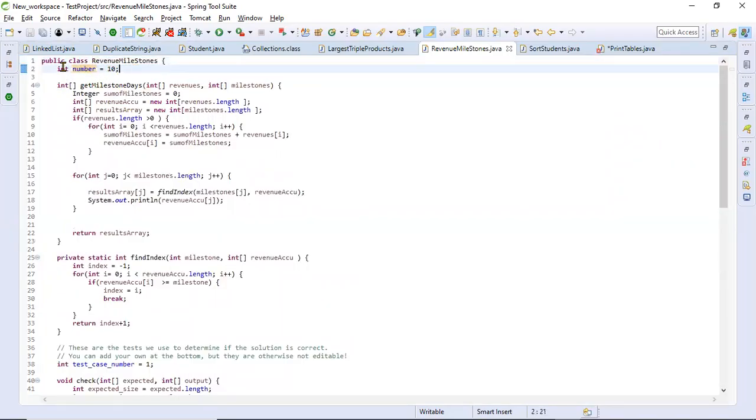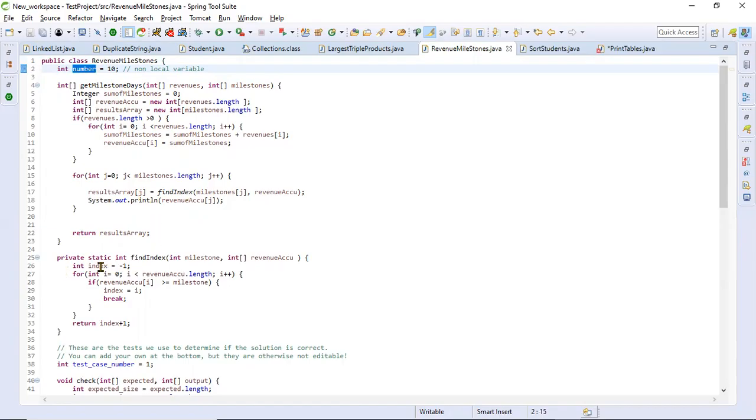Is this variable inside a method or no? Tell me. There is no method here, right? I didn't put it anywhere inside a method. So this is a non-local variable, inside the class. This is a class variable basically. Class level variable or non-local variable. This number is a non-local variable or class variable.